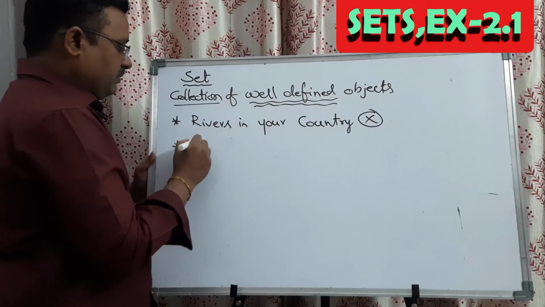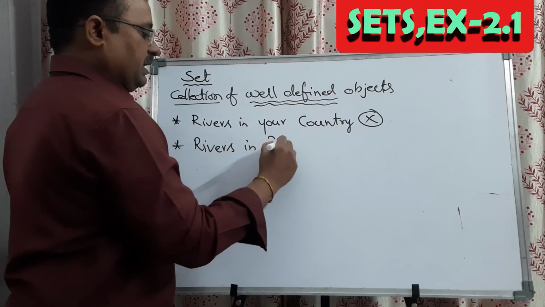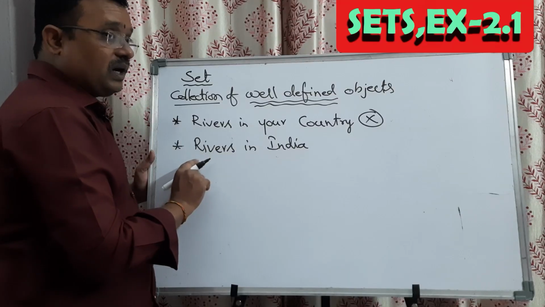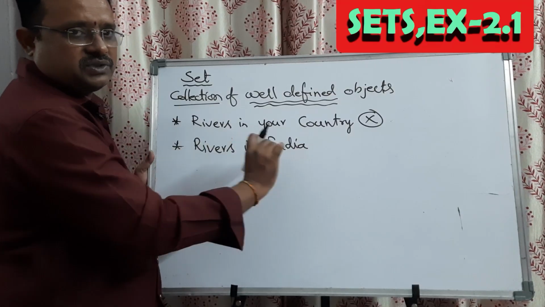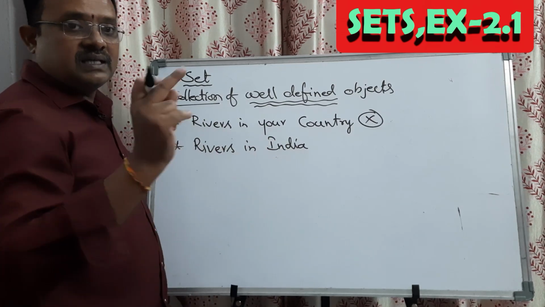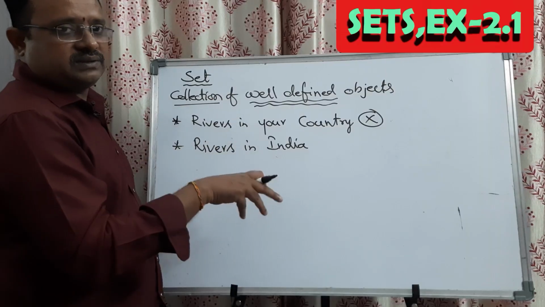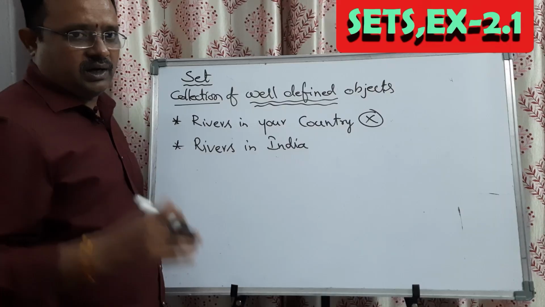Whereas rivers in India: if I ask what are the rivers in India, the answer for this statement will be the same in the entire universe. Indian persons will give Ganga, Yamuna, Godavari, Krishna, Tungabhadra and so on.